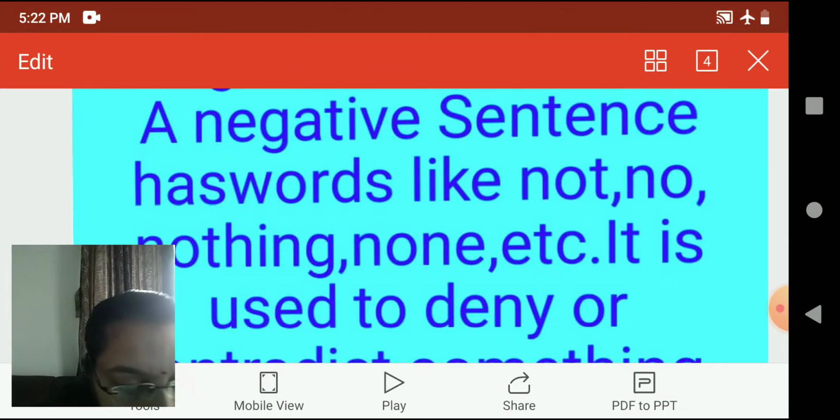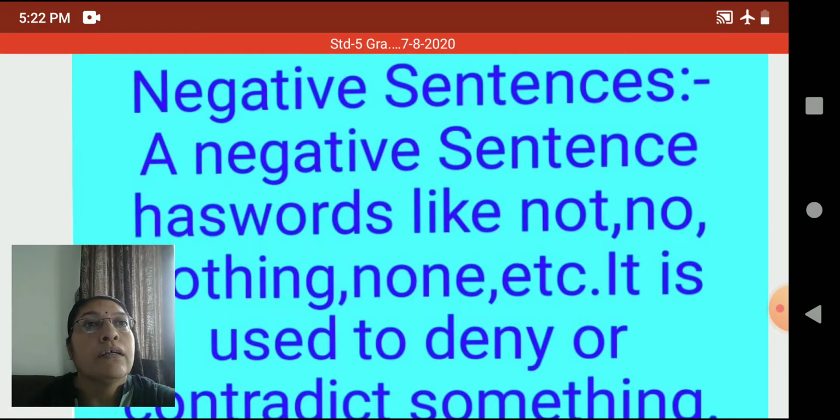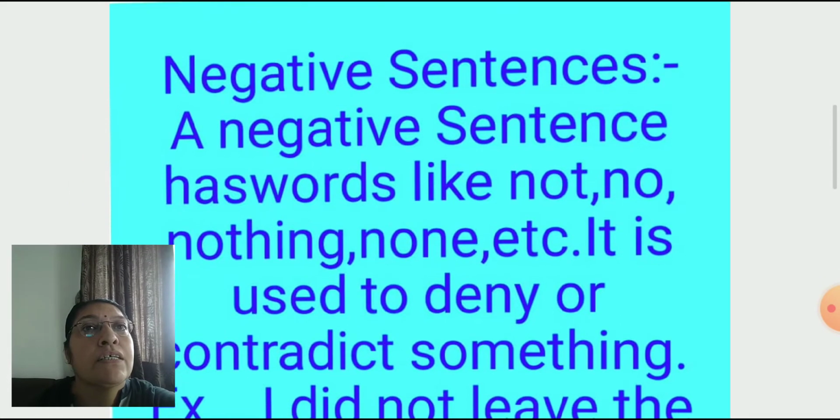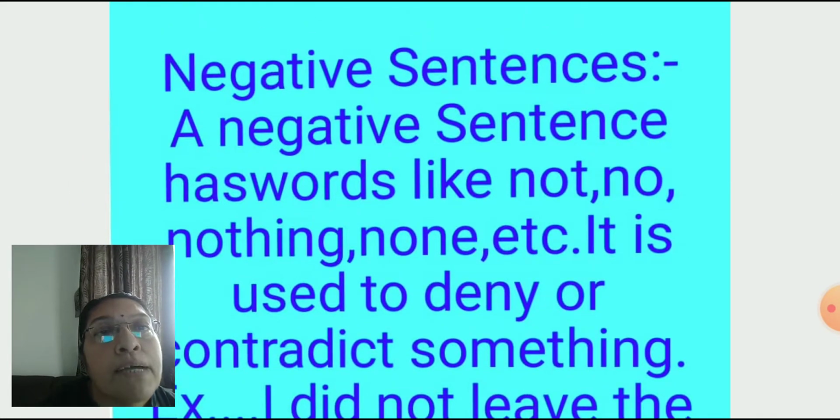So children, in negative sentences, we already saw in the previous lecture, before this chapter, unit 15, sentences: the parts of sentences, how to prepare a question sentence, and change statements into questions. We are aware about tense, how to change and what we use.